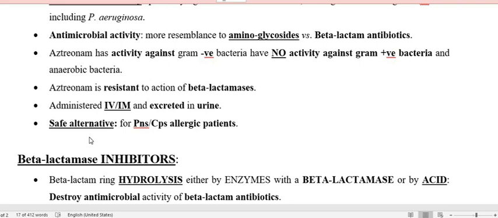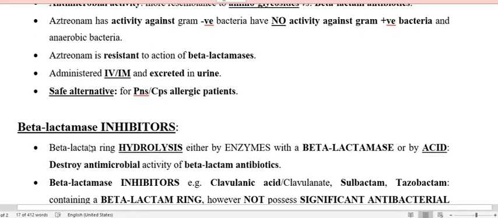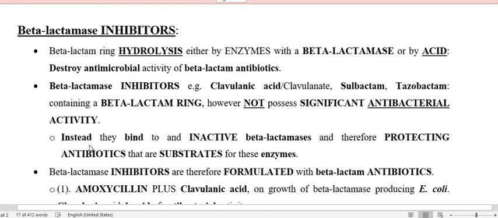So this is all about beta-lactam antibiotics. Under the beta-lactam antibiotics, we have discussed the penicillins, the cephalosporins, the carbapenems, and the monobactam. So this is all about the beta-lactams. Now we have to go through the beta-lactamase inhibitors. So try to listen carefully, and this is very, very important and interesting.